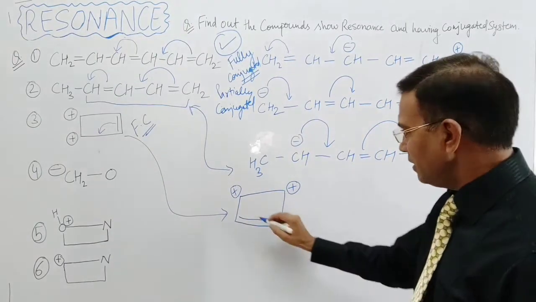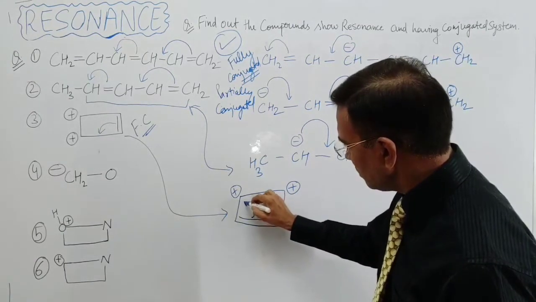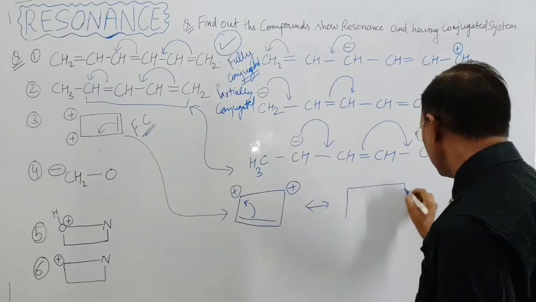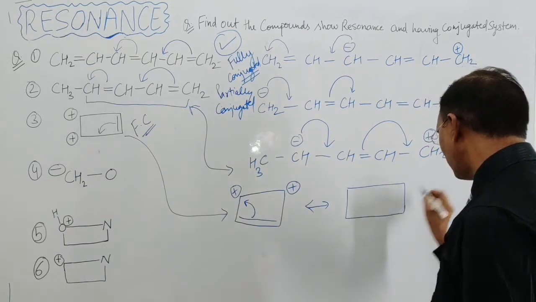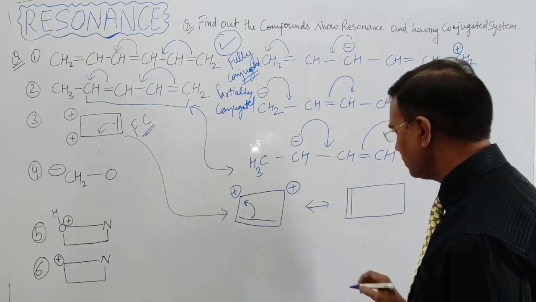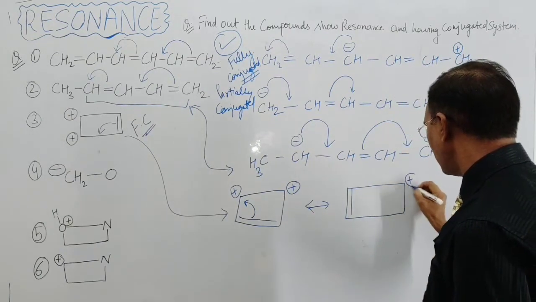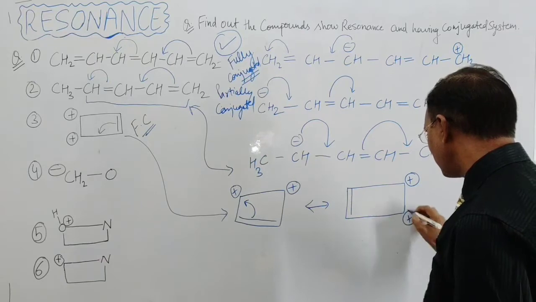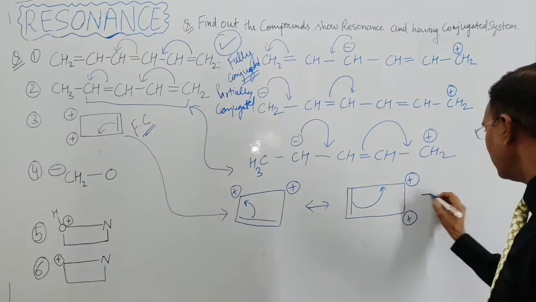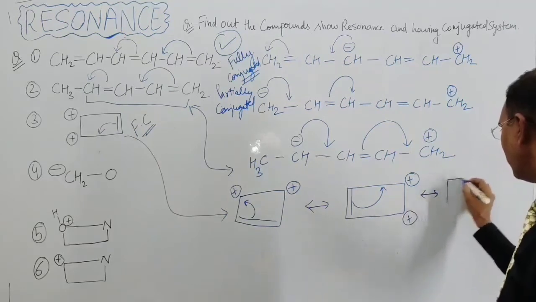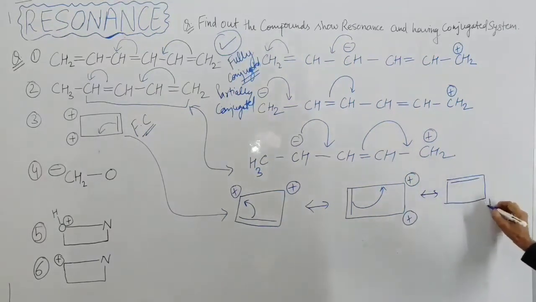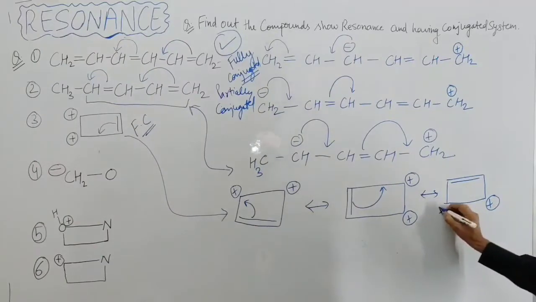Now again this moves to this side, and the species that come into existence are double bond and here positive charge, and positive charge this time. This again moves in this direction. The resonating structure will be double bond, positive charge and positive charge this time.